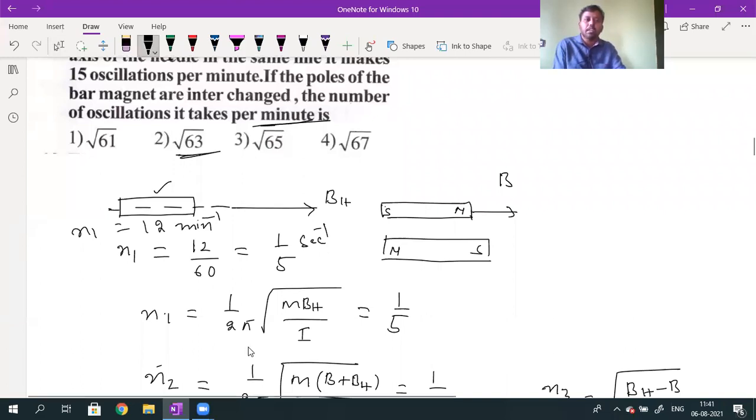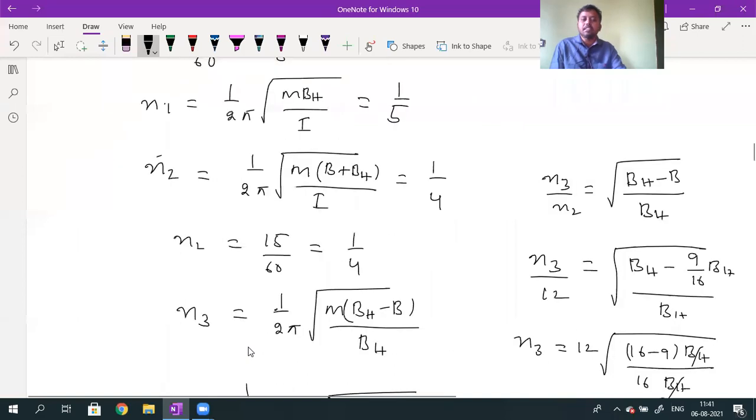Now the n1 value is given as 12 per minute. When you convert into seconds, it is 1 by 5. And the n2 value is 15 per minute, which means 15 by 60, that will be 1 by 4. 15 ones are 15, 15 fours are 60.